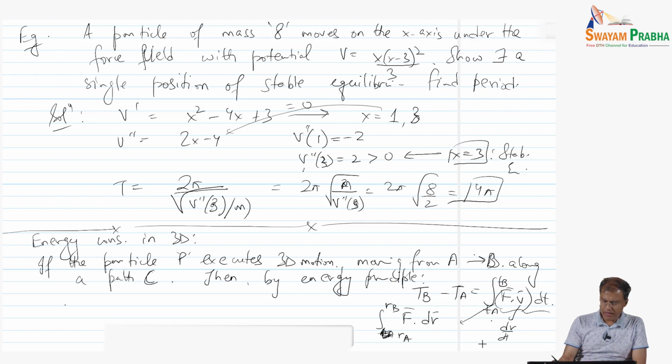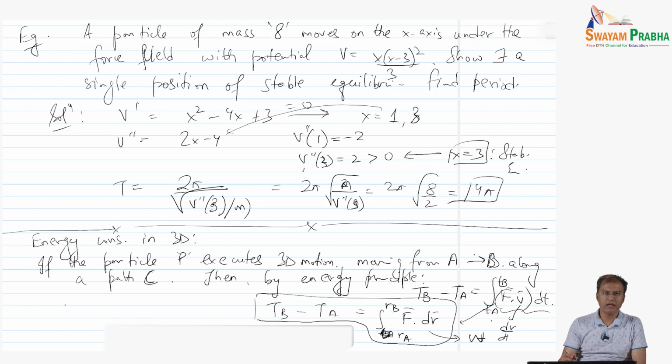So the change in the kinetic energy is equal to this path integral from A to B, which is the work done. This is the work done in 3D moving from point A to point B. So that is what we have for the energy principle in 3D.